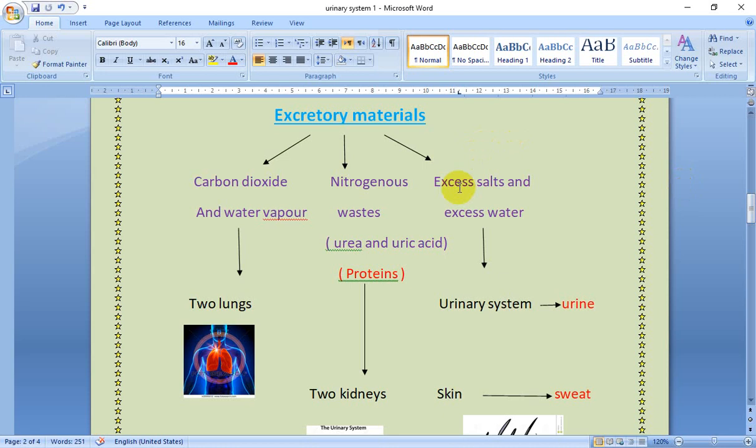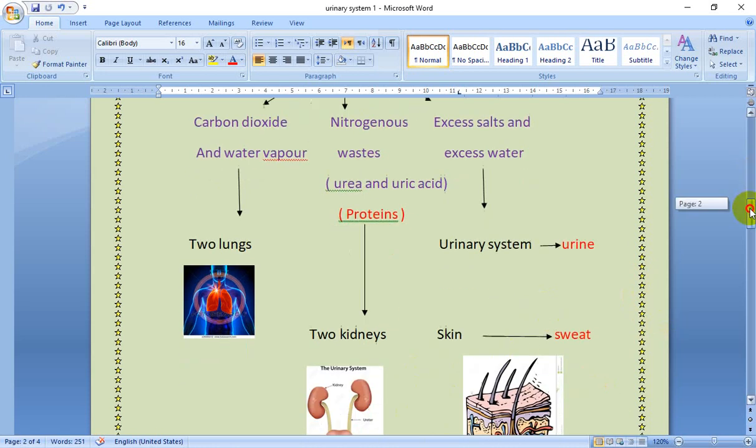The body gets rid of the excess salts by dissolving them in the excess water, and we get rid of them through two ways: the urinary system in the form of urine, generally we call it pee, or the skin in the form of sweat.